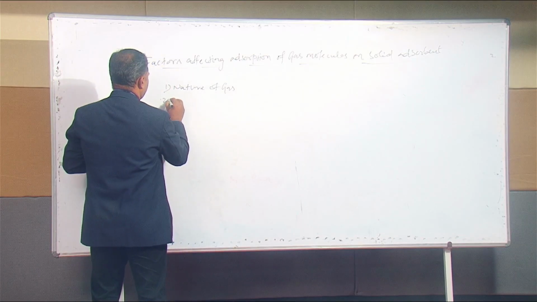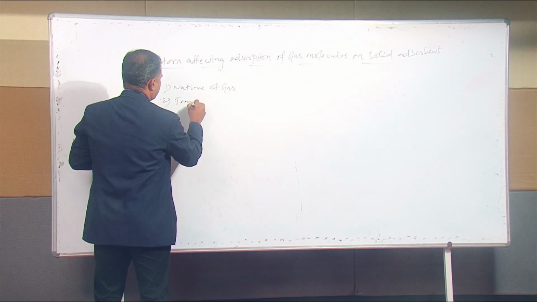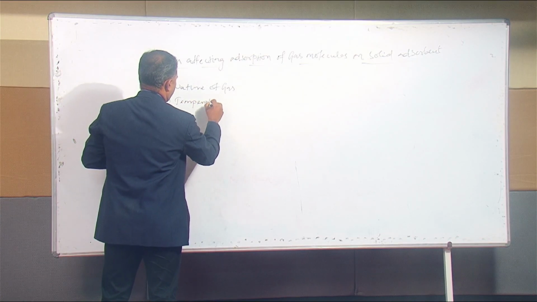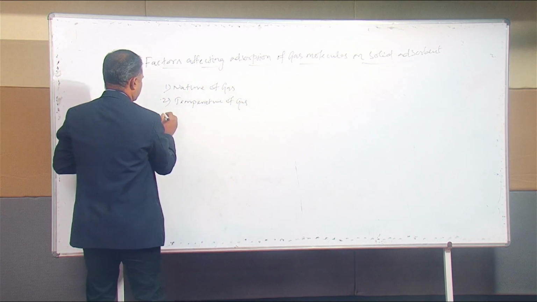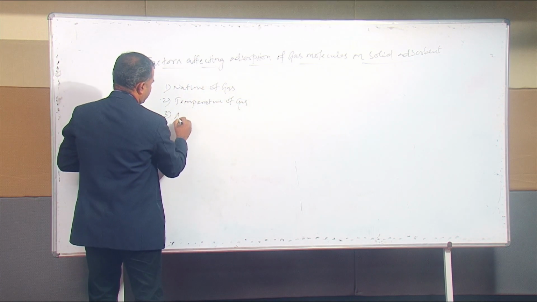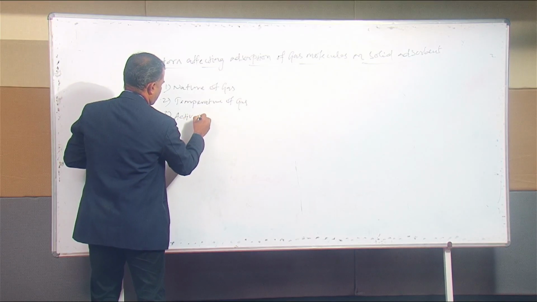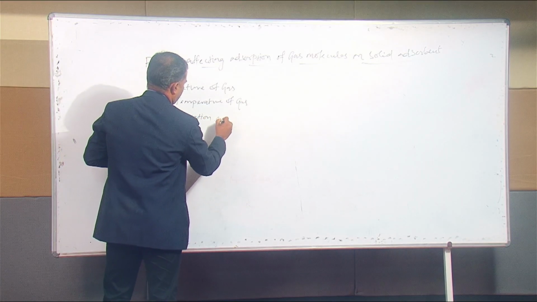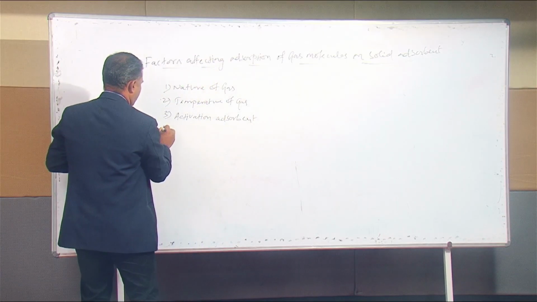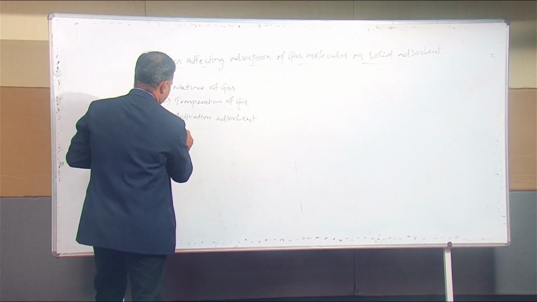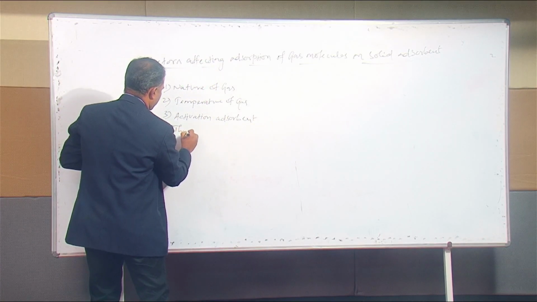Next factor, temperature of gas. Third one is activation of adsorbent. Fourth one is thickness of adsorbed layer of gas.